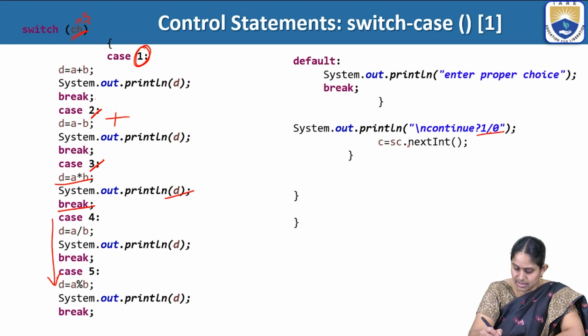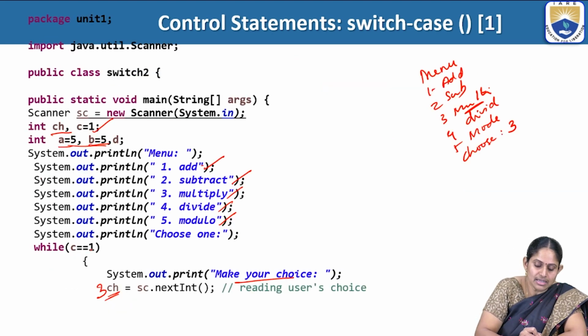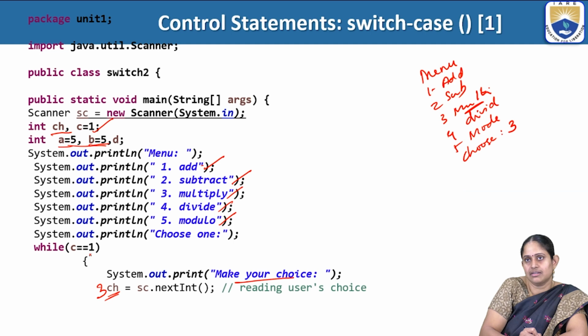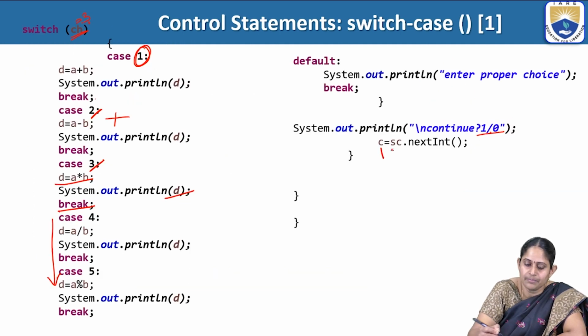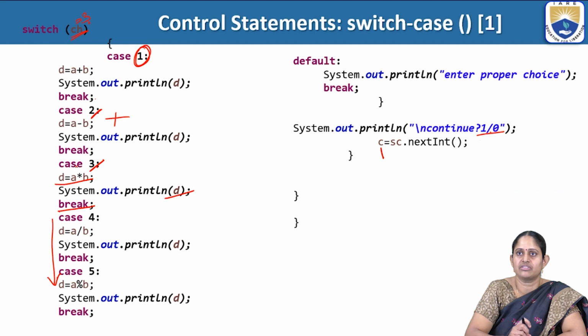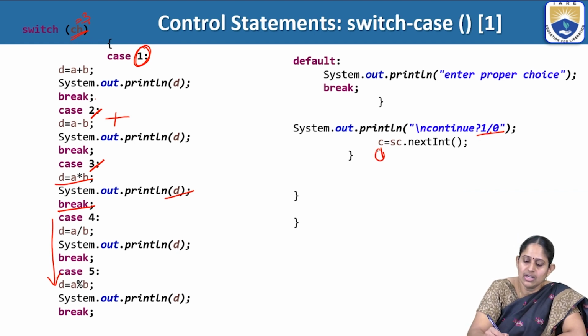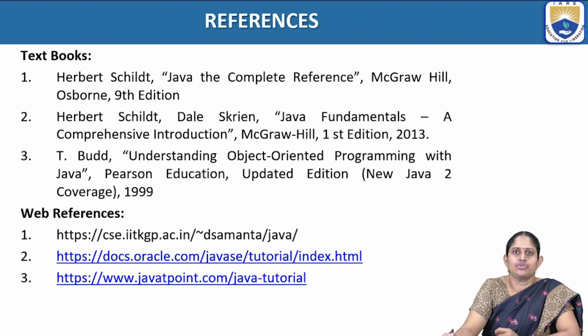If we give 1, it will continue this loop, or else it will exit. So if we give 1 here, then these operations will be continued again. If we give 0, it will be stopped. So that's all for today's video.